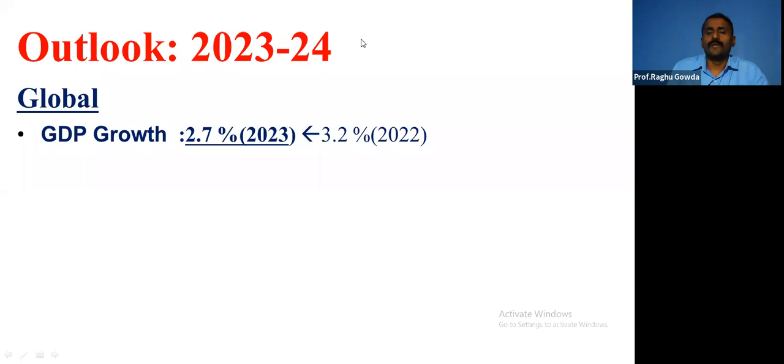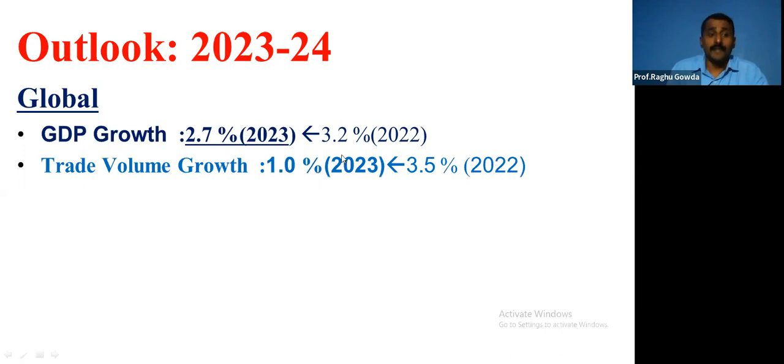With respect to the world, GDP growth is poised to decrease from 3.2 in the previous year to 2.7 in 2023. At the same time, trade volume growth will be decreasing from 3.5 to 1.0. Right?